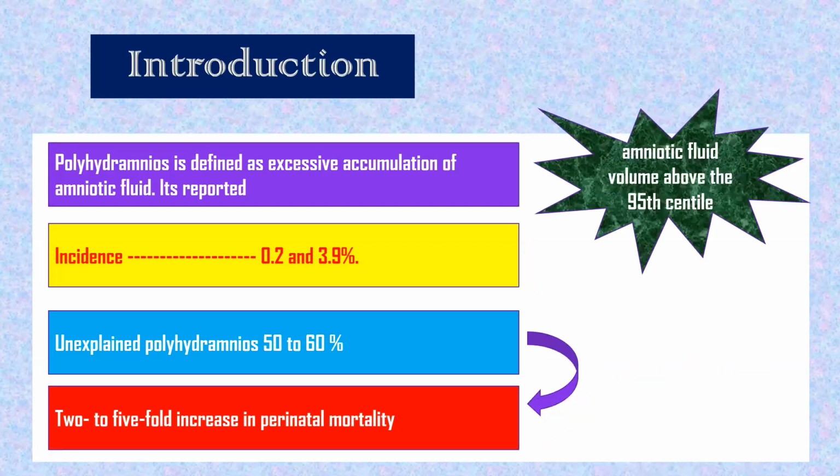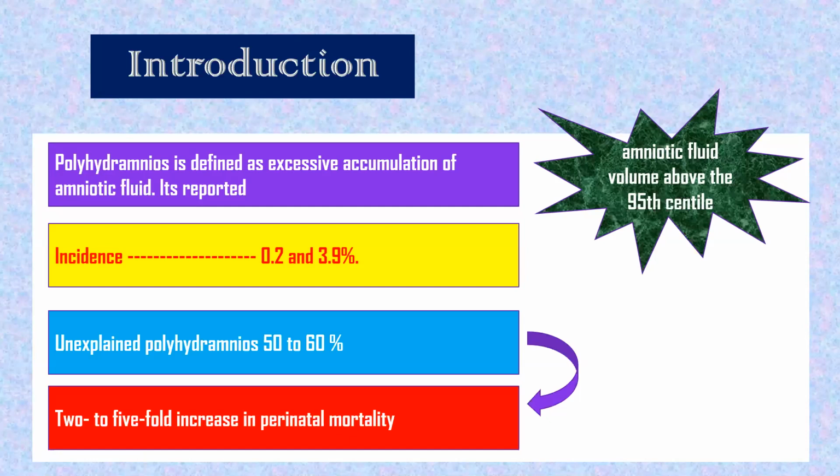And the very specific definition is when amniotic fluid volume is above the 95th centile. That is polyhydramnios, because each gestation will have a different amount of amniotic fluid according to the gestational age. That also we will see.